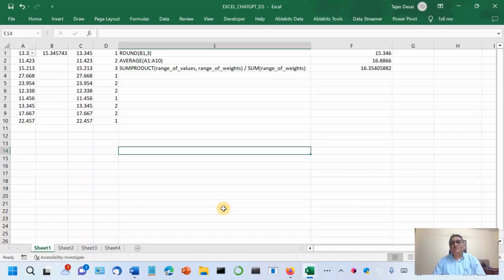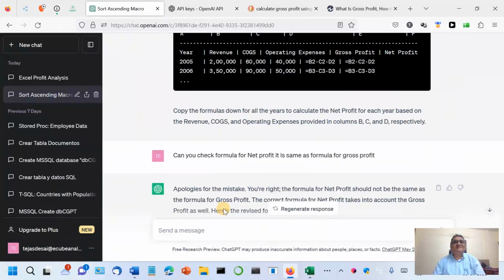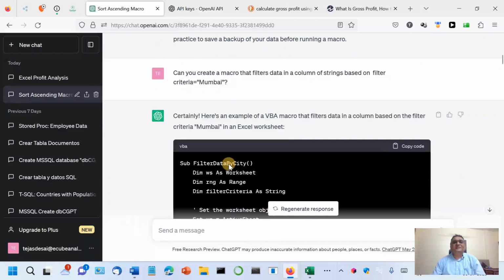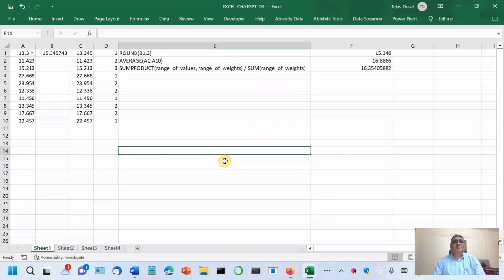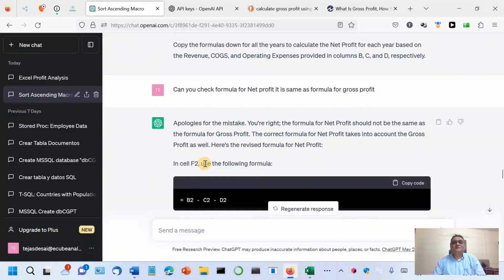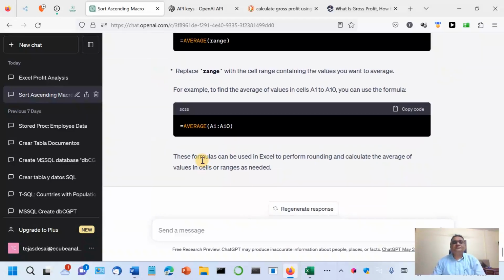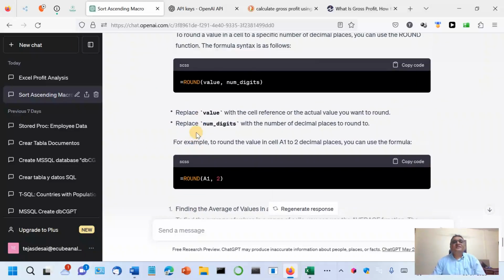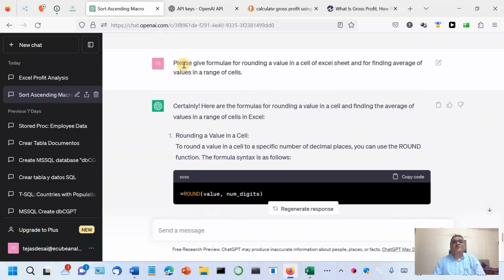So, first, let us start with something very easy. Suppose I want to ask it to please give me a formula for rounding a value in a cell of an Excel sheet, and then another formula for finding the average of values in a range of cells.